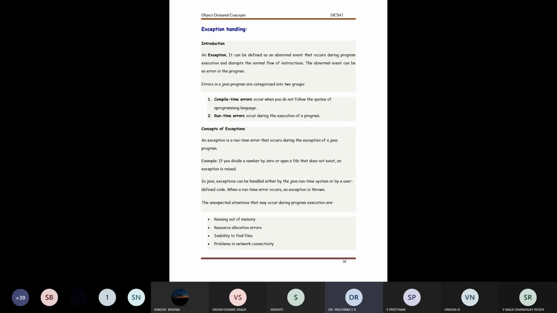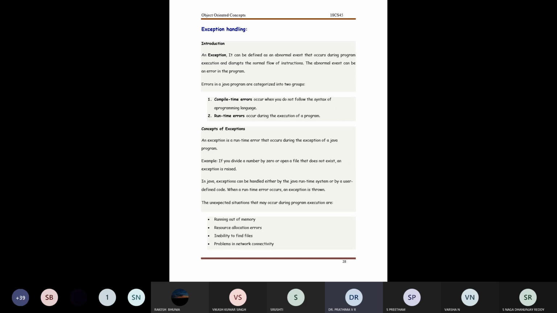A compilation time error occurs when we do not follow the syntax of the program properly. It means I missed a semicolon, or I gave the wrong declaration, or I forgot to include the header file. All those things come under the category called compilation time error.